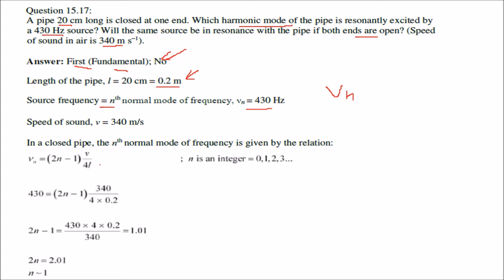Now in a closed pipe, we know that the nth normal mode of frequency is given by a relationship: vn is given by (2n minus 1) v by 4l. This equation we know. vn, as I said, we took as 430. 2n minus 1, let it be like this. v is our speed, 340, and 4 is 4. Length is 0.2 meter. Put it here. We have to find n. I hope you'll be able to find n. n comes to be 1, near about 1.